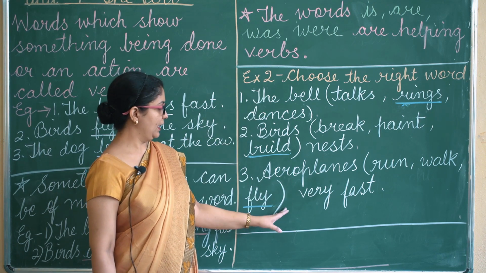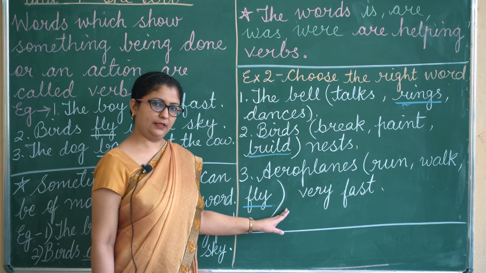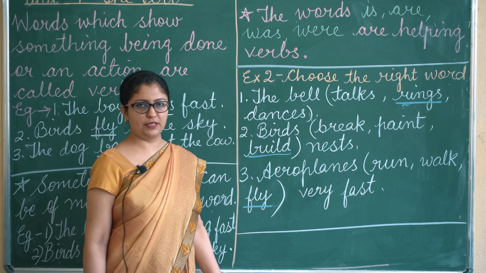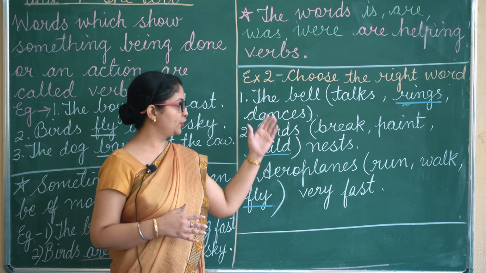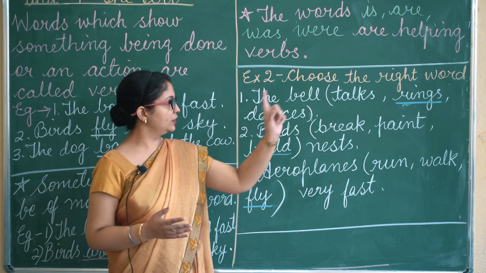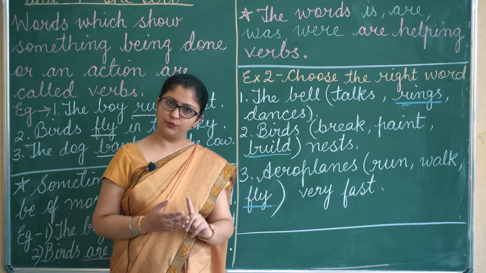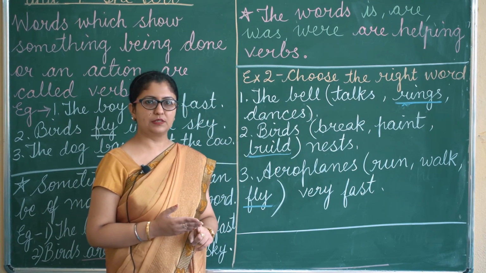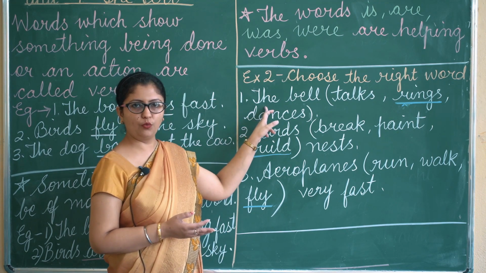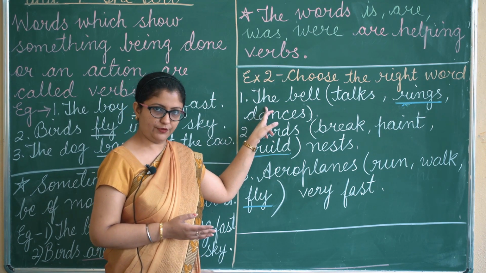So I have taken these 3 sentences from the exercise. You have many more sentences. In these kinds of exercises, all 3 words given will be verbs, but you have to see which verb is correct and will go with the sentence given.